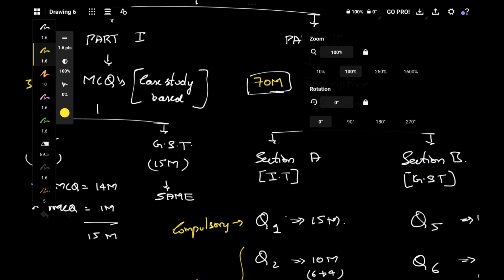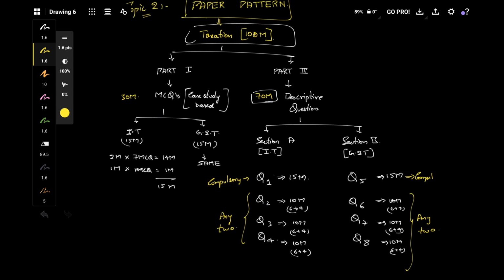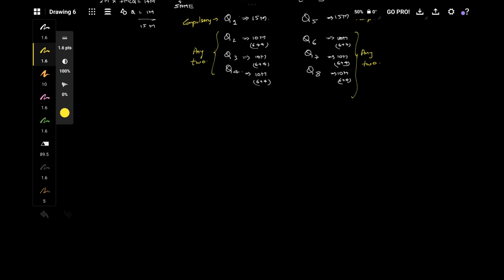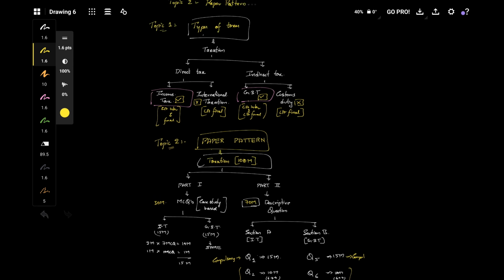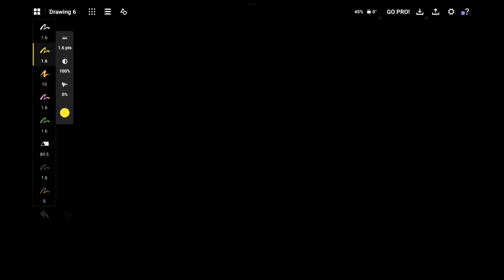This is our paper pattern, and it's very important to know our paper pattern. Please know this, and please try to solve some examination paper questions. Let's move forward. We have discussed what our topics and subjects in the syllabus are, and let's move on.